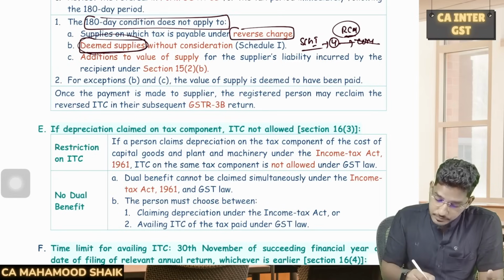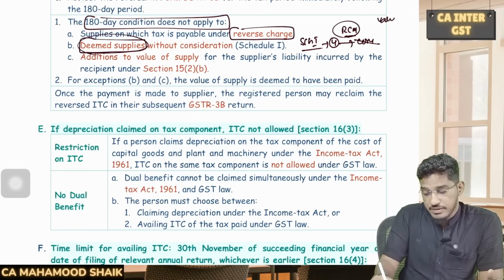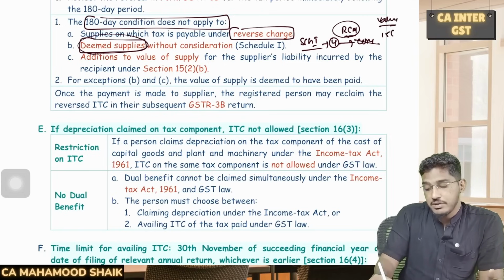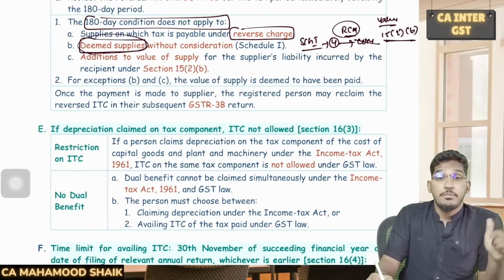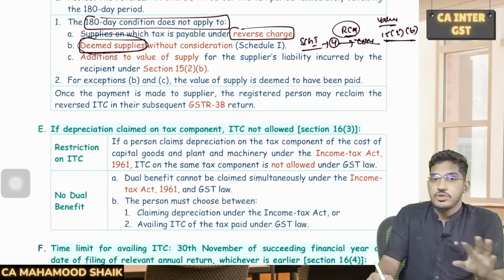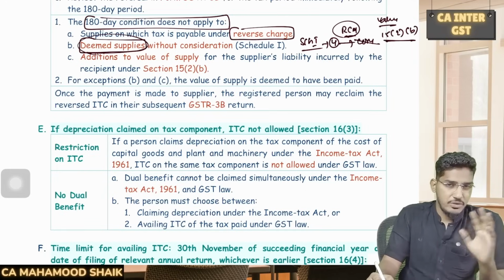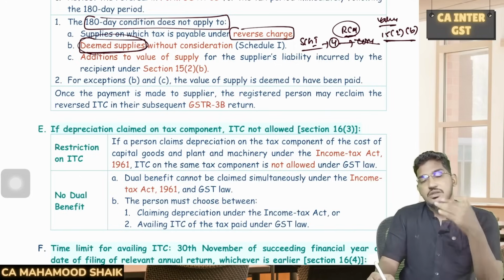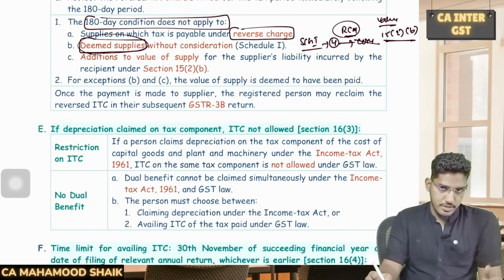And also, just now as we have seen in the value of supply chapter, one of the expenses which we have to add is section 15 subsection 2 clause B, the amount which is already paid by the recipient to the third party on behalf of the supplier. There also, there is no condition to make the payment to the supplier within 180 days because that portion you have already paid to the third party.